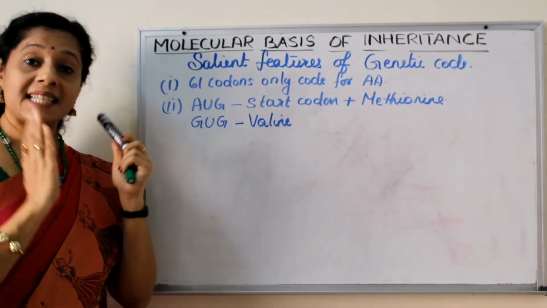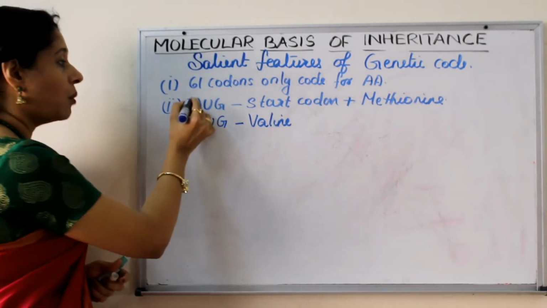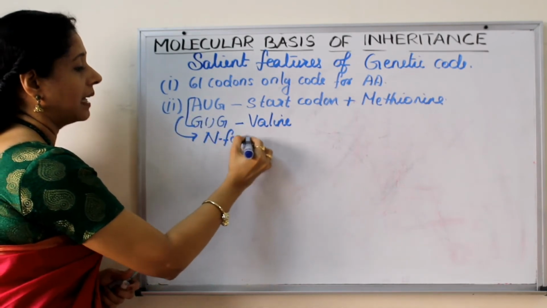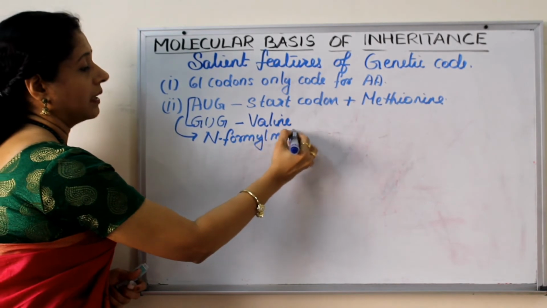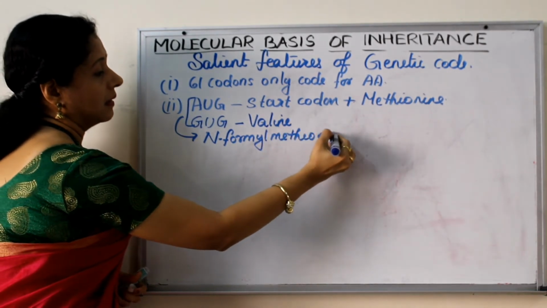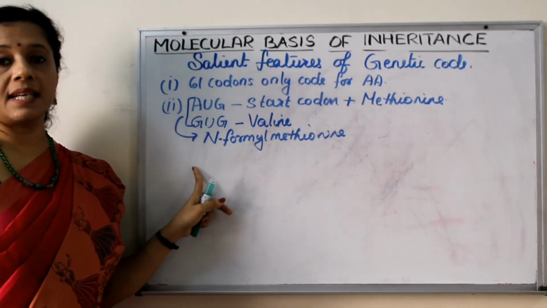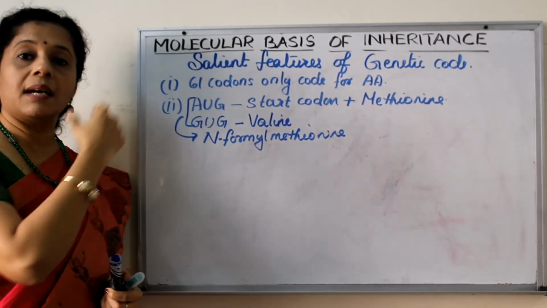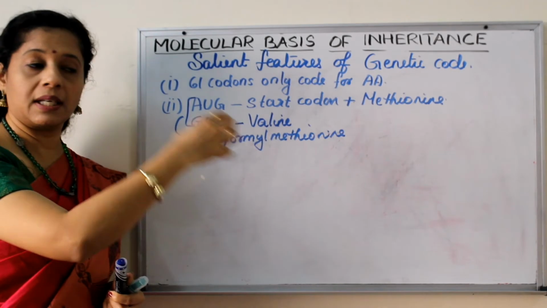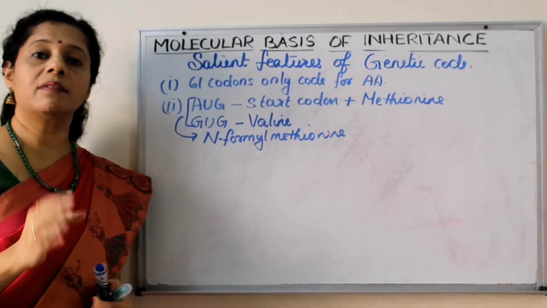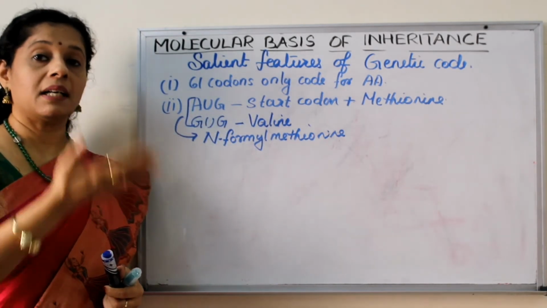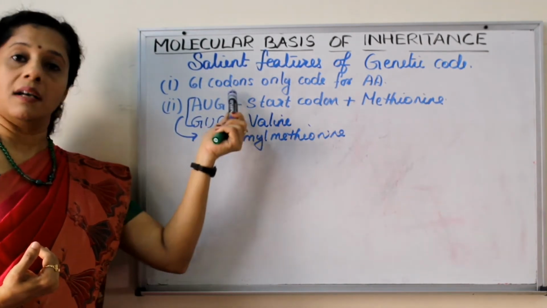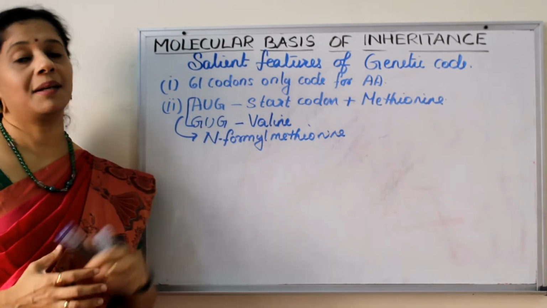But when it is acting as a start codon, both of these will code for N-formyl methionine. In the starting stage only, they will code for N-formyl methionine. But when AUG comes again in between, at the internal positions, it will code for only methionine. Whereas at the initial stage, if it is acting as a start codon, both of these will code for formylated methionine.